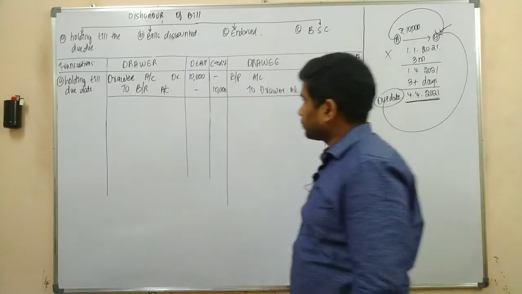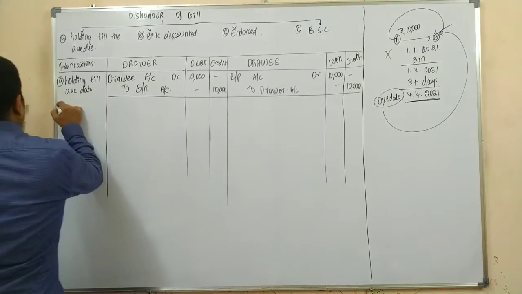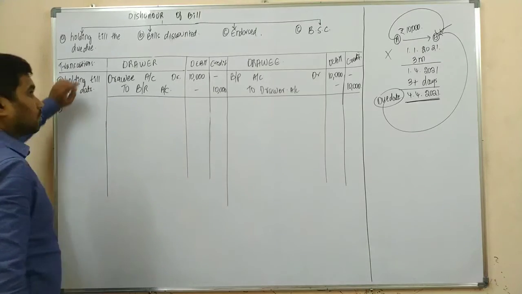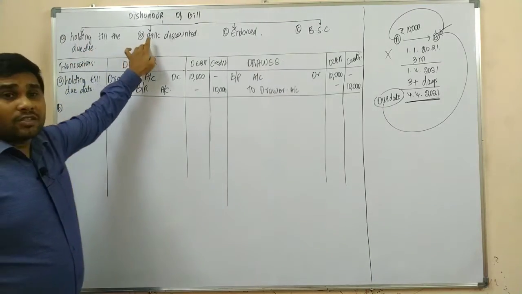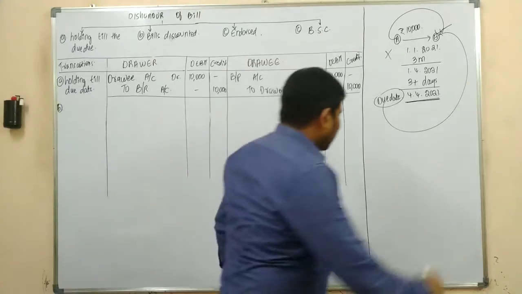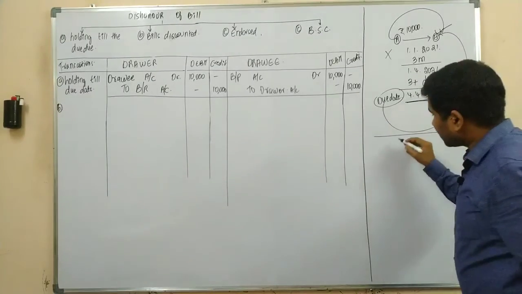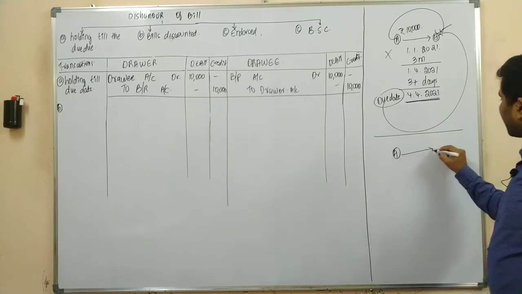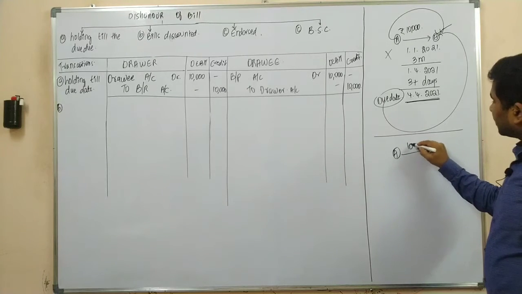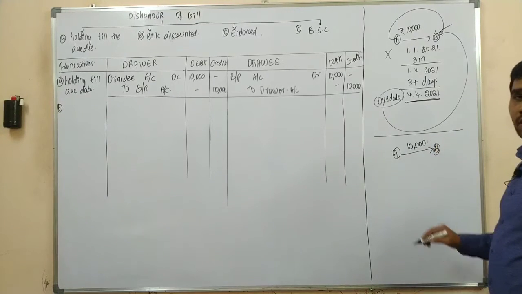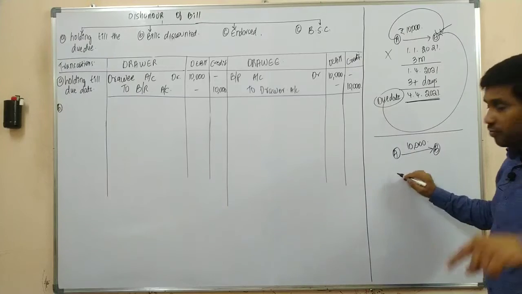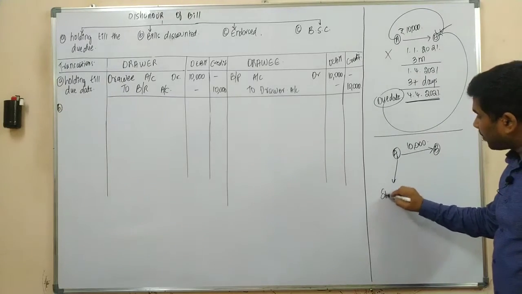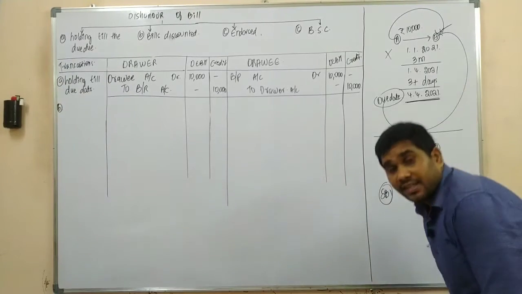Now, the bill was discounted with the banker. So let us understand here. Let's say we are having Mr. A and Mr. B, where A sold 10,000 worth of goods. So as Mr. A is in need of money, he discounted the bill with the banker.